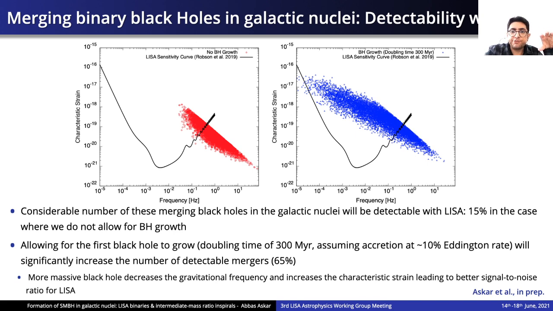However, if we allow for the first black hole to grow before merging with the next one, then we significantly alter the frequency distribution by increasing one of the masses, and this increases the number of detectable sources to up to 65 to 70%. And essentially, by making the first black hole more massive, we are increasing the characteristic strain as well as decreasing the frequency, leading to better signal to noise ratio for these binaries.